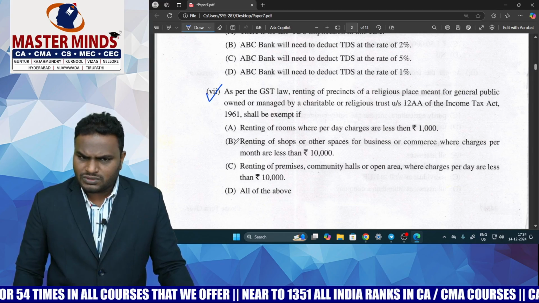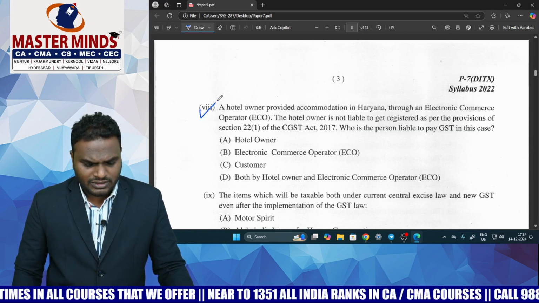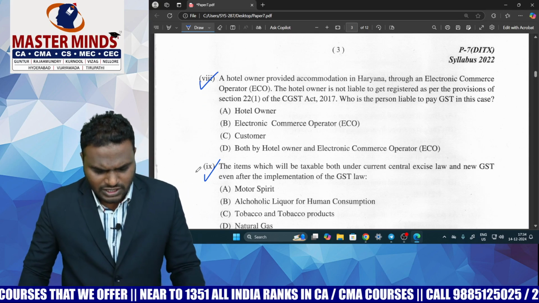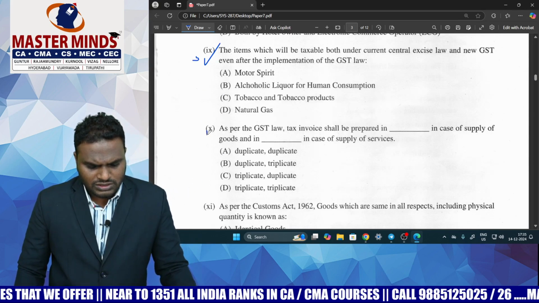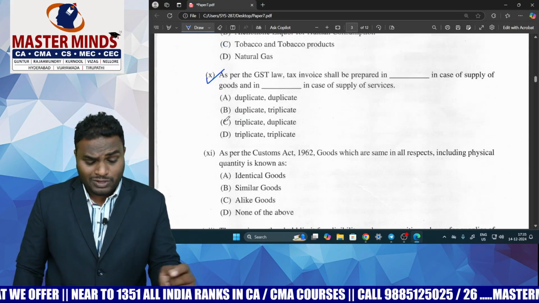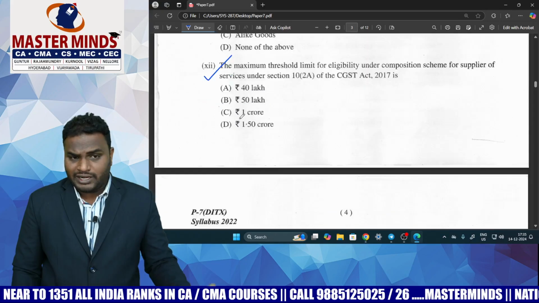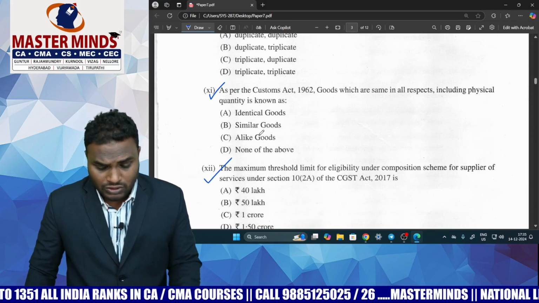These MCQs are from exemptions and e-commerce operator, which is also easy. This is a study material question. This is also a study material recent MQP question, and this is also a study material MCQ. This is also a direct MCQ, which I covered in the marathon also.